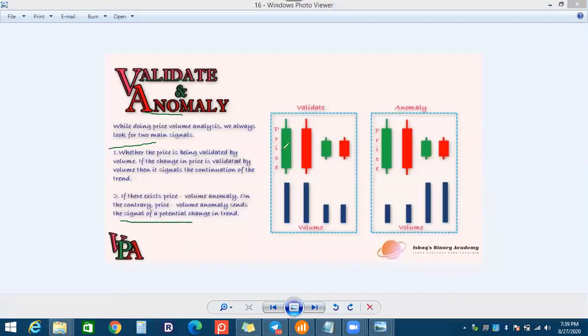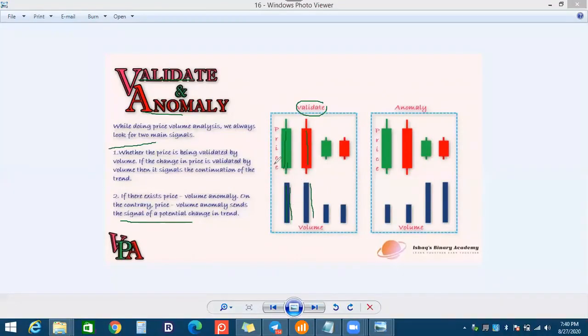So we can understand, if the price is moving in an up direction, and the volume is also moving as compared to the candle, the volume is looking okay. So we can say that is a validation. And we compare the red candle and this volume, if it's matching with the candle.